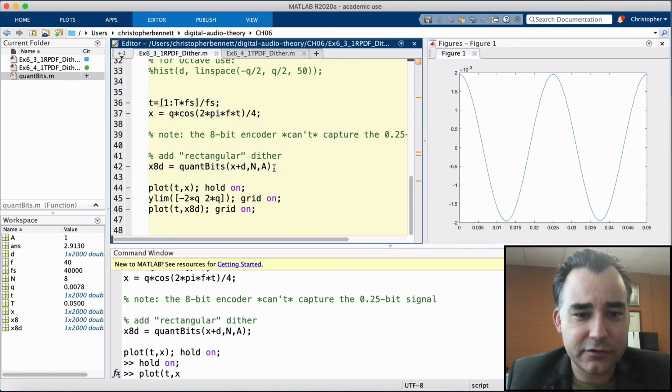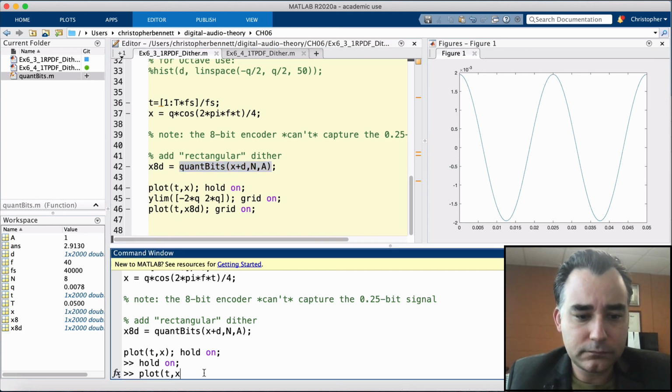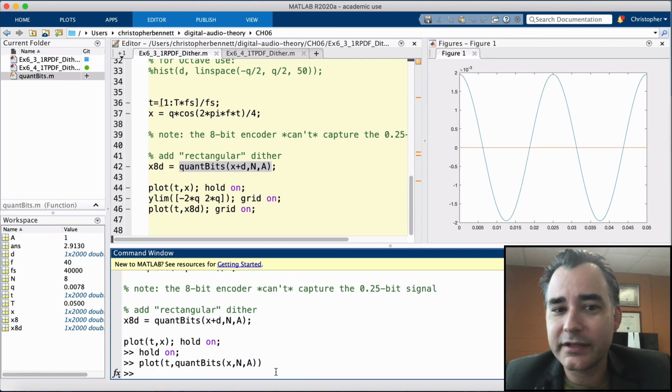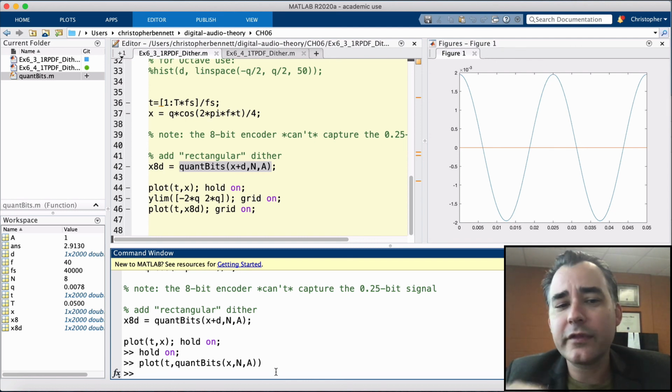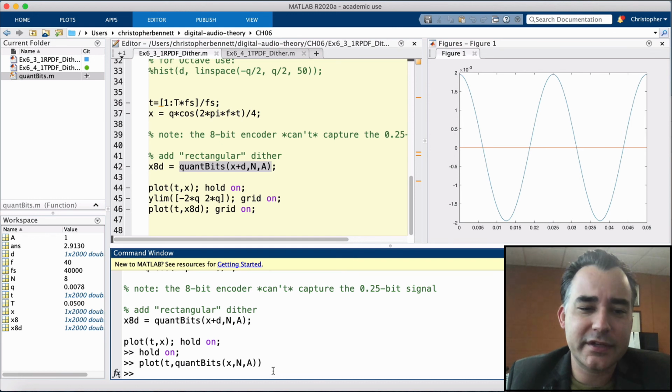Let me make a quantized version just so you can see it. So we're going to plot it without the dither. 0, right? It's too low. The signal's lower than a Q level, lower than it can be captured by the quantizer.